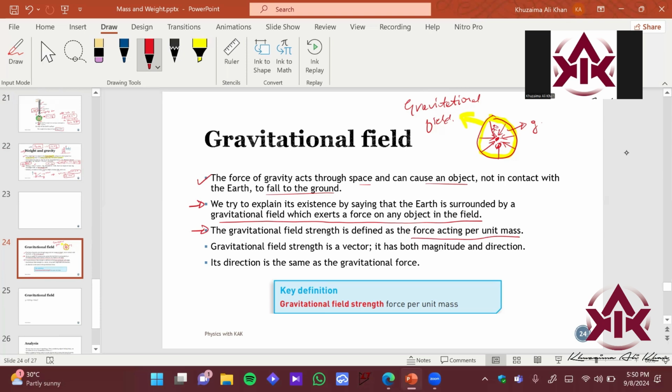So, is gravitational field strength a vector quantity or a scalar quantity? Vector. Because as I draw the diagram over here, you can see it has all arrows shown over here, right? So gravitational field strength has a direction, okay, where gravity is attracting everything towards the center of the Earth, right?